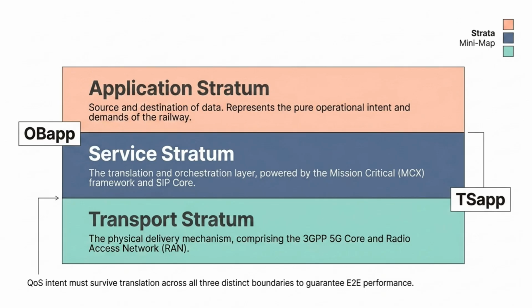Now, the application stratum is where the actual railway operations live, right? And the transport stratum provides the raw connectivity based on 5G specs. But that middle layer, the service stratum, that's our crucial bridge. It handles session management, group communications, and most importantly, it interprets what the applications need and tells the transport layer exactly how to deliver it.